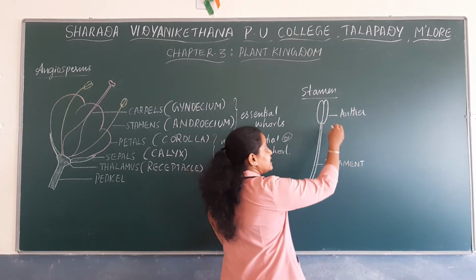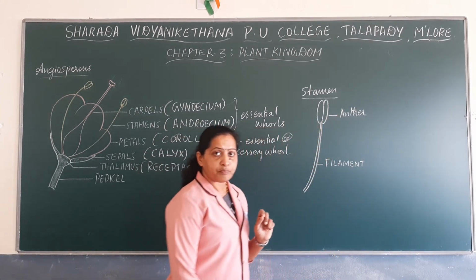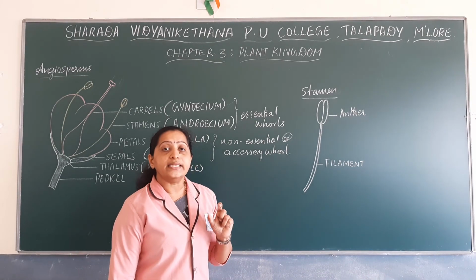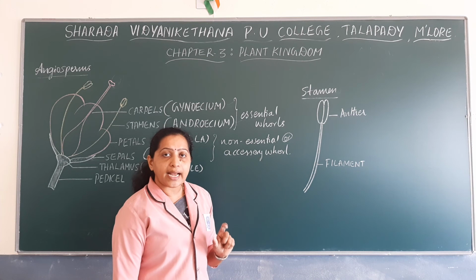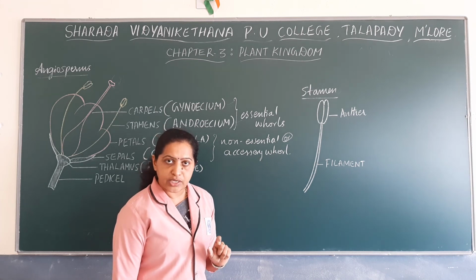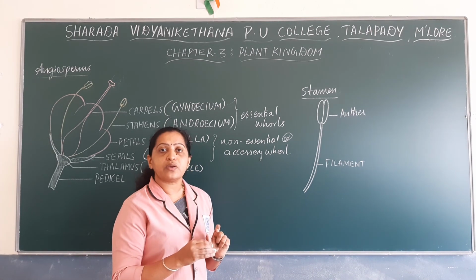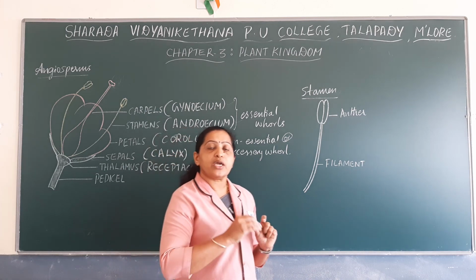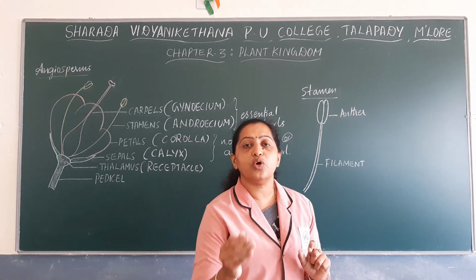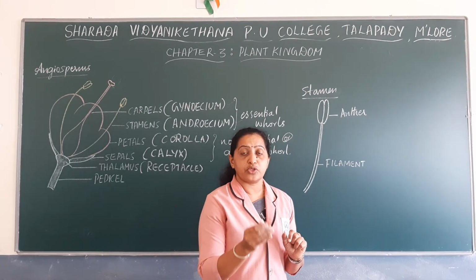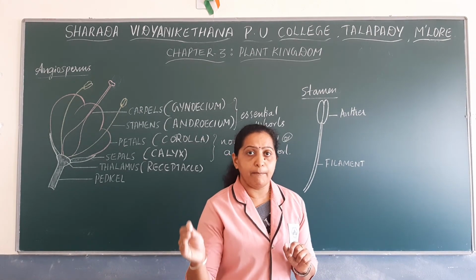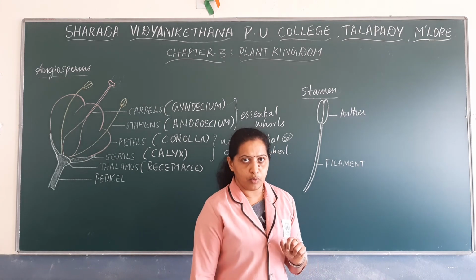Inside this anther, there are microsporangia, and inside each microsporangium there are microspore mother cells which undergo meiotic division to form many microspores, and microspores develop into a male gametophyte known as pollen grain.